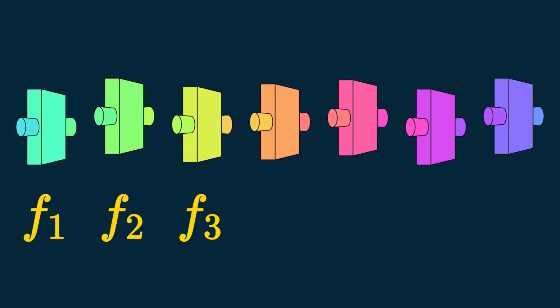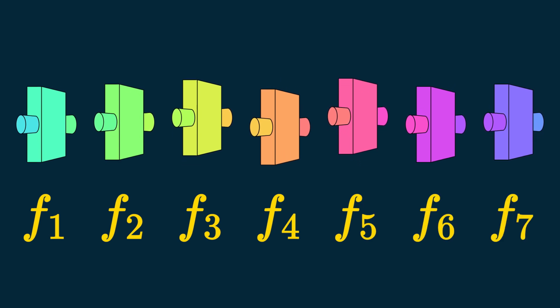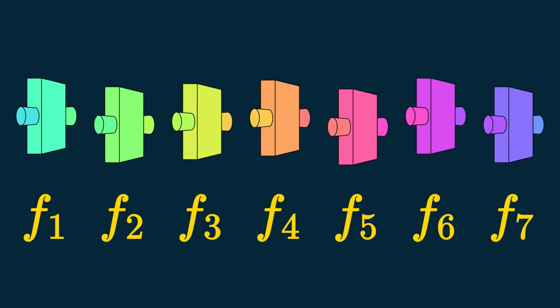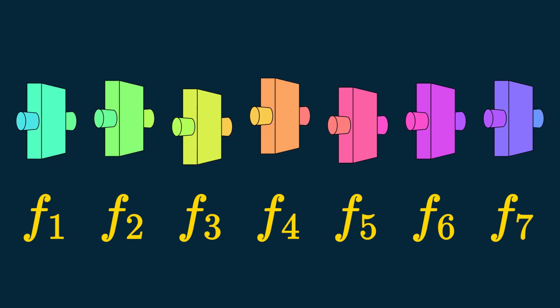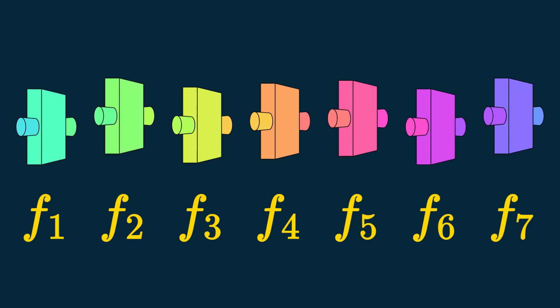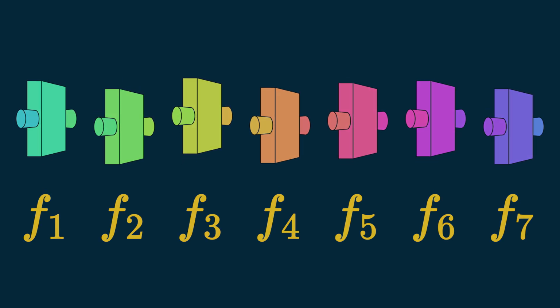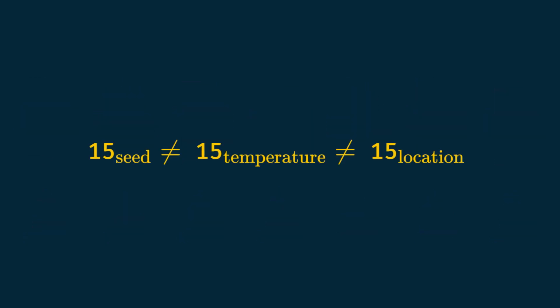We will write f1 of n, the value mapped to n by the first function, f2 of n, the value mapped to n by the second function, and so on. For each function, the starting value and the output value are integers, but they do not represent the same thing. 15, for instance, does not have the same meaning here if it is a seed number, a temperature, or a location. That's what units are for.